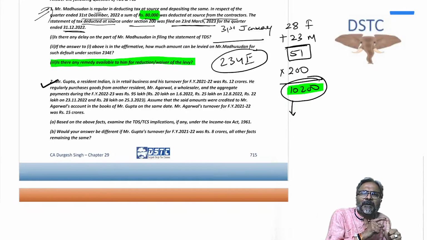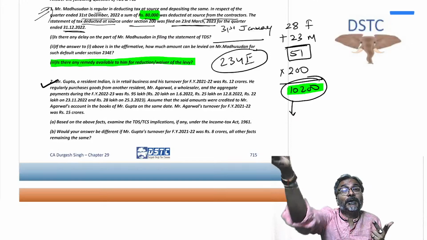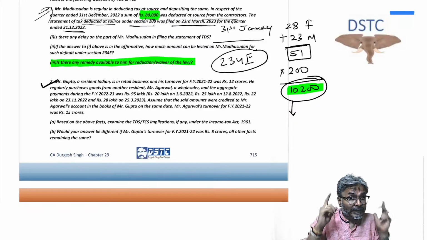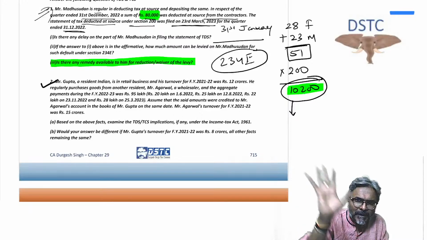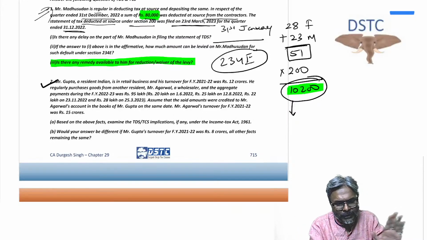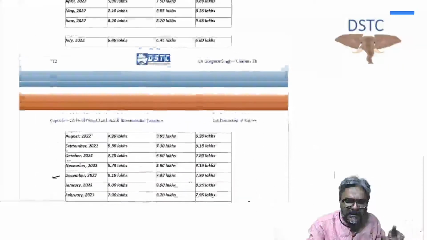So keep this particular point in mind. I hope all of you are clear with this one. The rest of the questions are similar to the ones you have already discussed.